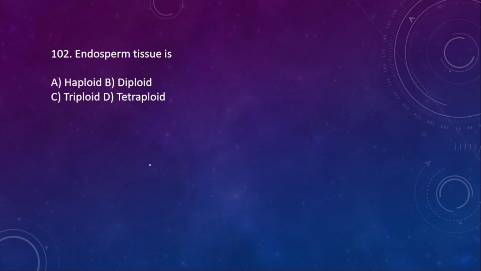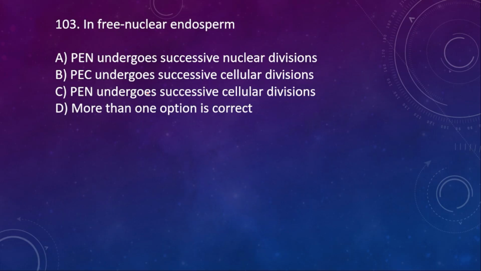Next, 102. Endosperm tissue is haploid, diploid, triploid, or tetraploid. Here the right option is C, triploid. 103. In free nuclear endosperm, PEN undergoes successive nuclear division, PEC undergoes successive cellular division, PEN undergoes successive cellular division. More than one option is correct. Here the right option is A.